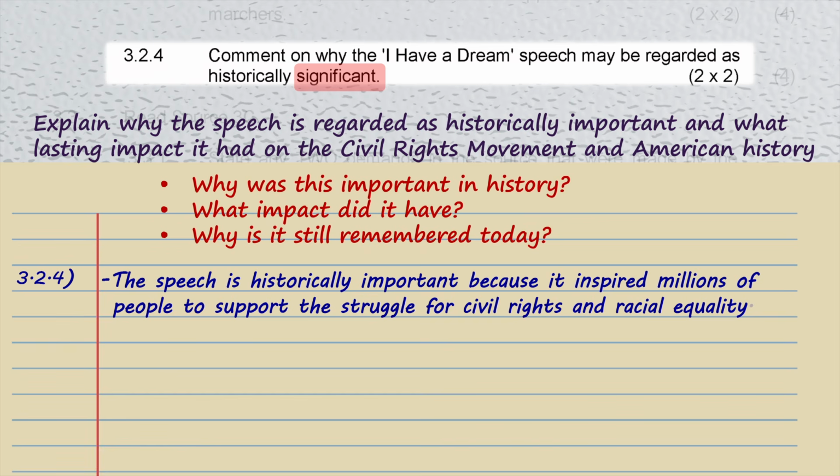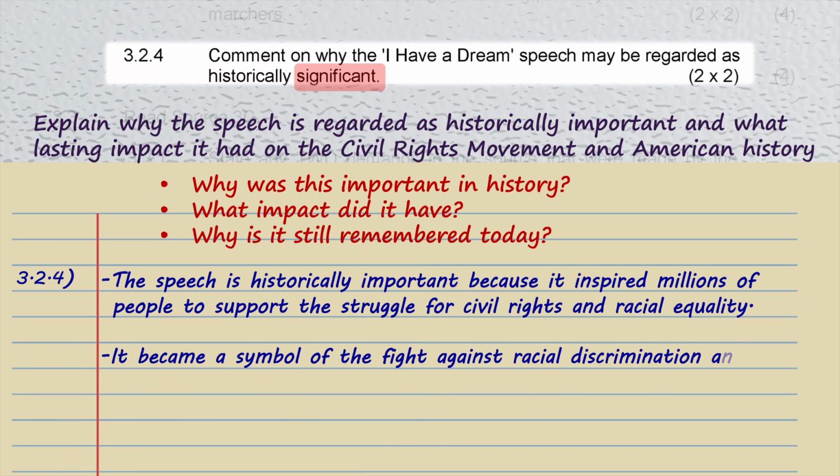It was delivered at the March on Washington, one of the most important events in the civil rights movement. Because it inspired support for equal rights and strengthened the movement, its importance lies in the influence it had on society. Another possible answer is that the speech became a symbol of the fight against racial discrimination and helped build support for the civil rights reforms. It became one of the best-known speeches in history and is still remembered because it strengthened the campaign for equality.